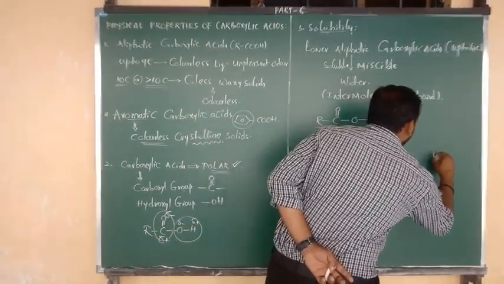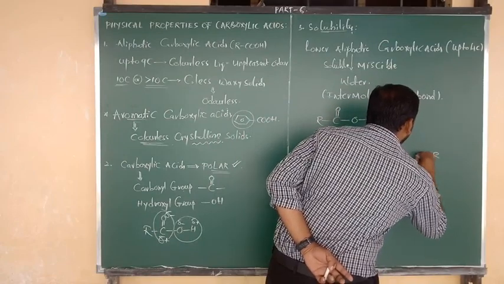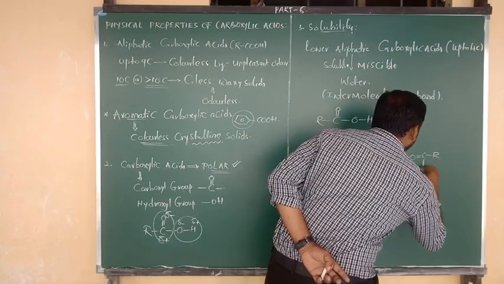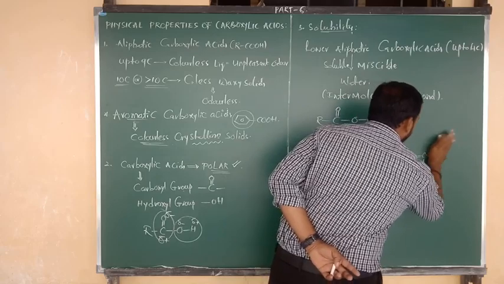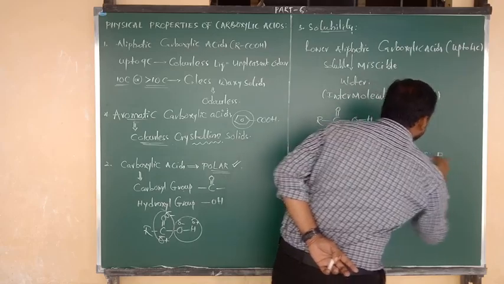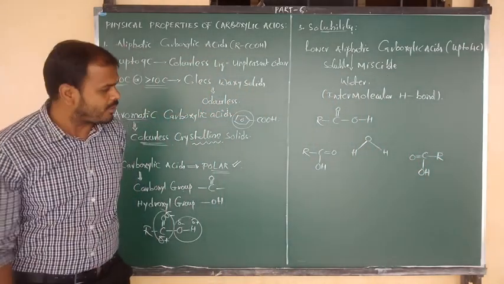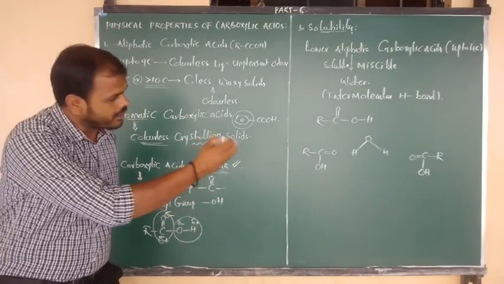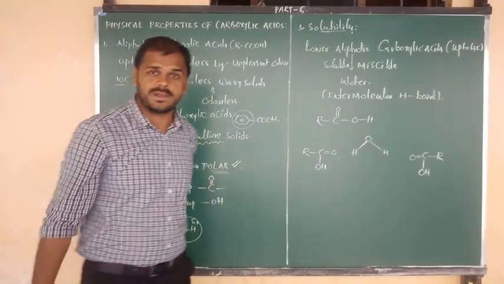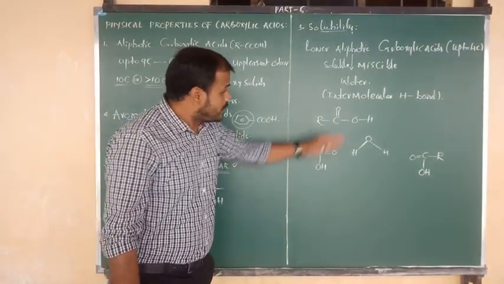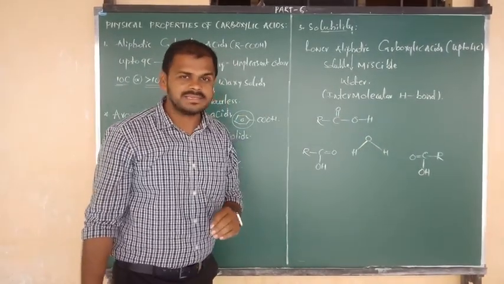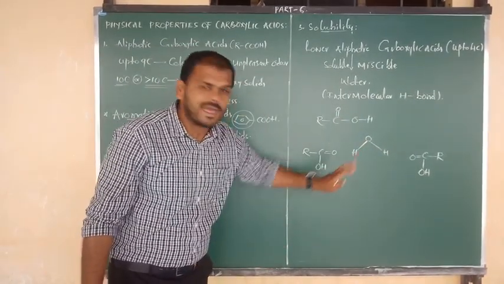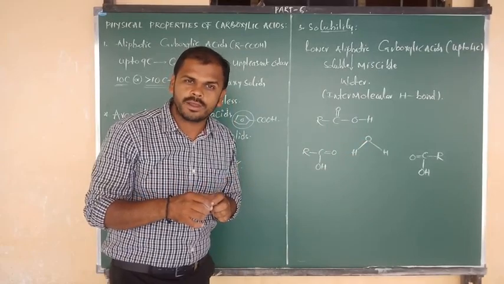So R bonded to C double bond O, again C double bond O bonded to OH. Again I have written another mole of carboxylic acid. Now here 3 moles of carboxylic acid I have written, and in the middle what have we written, beta? Water molecule we have written.